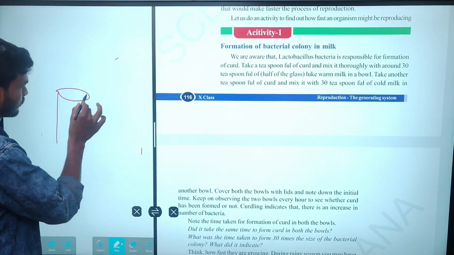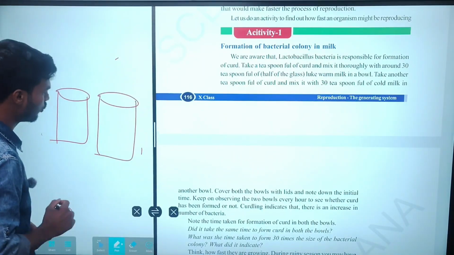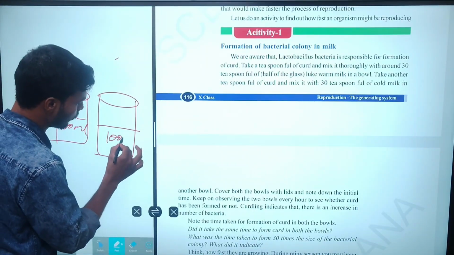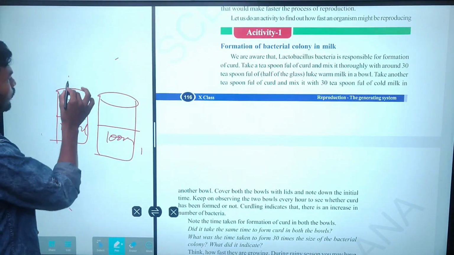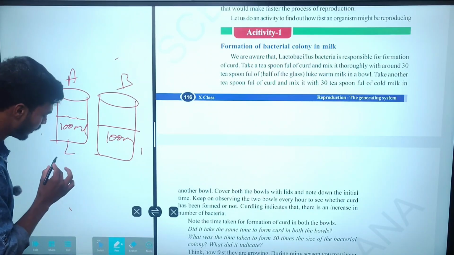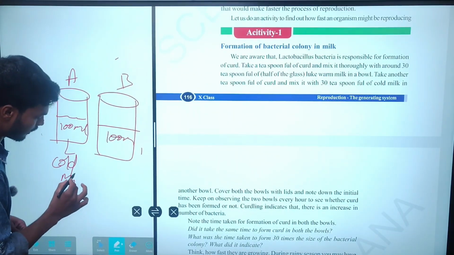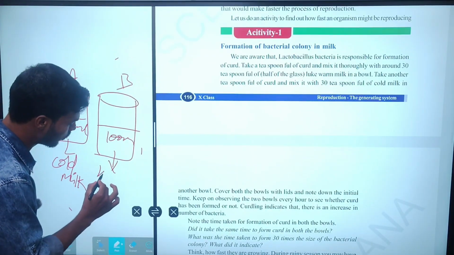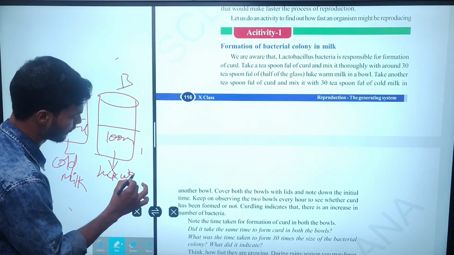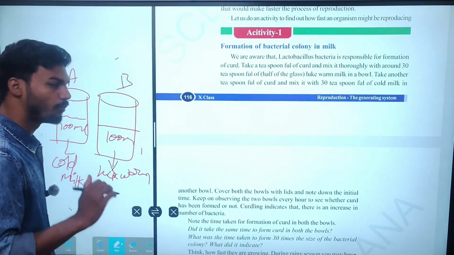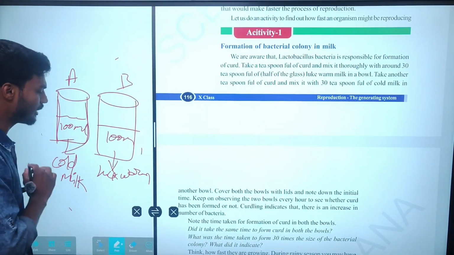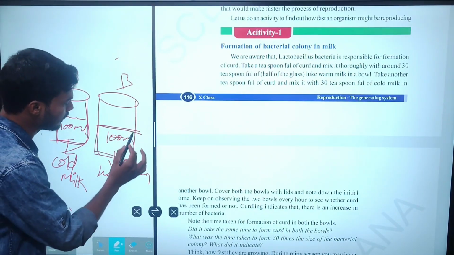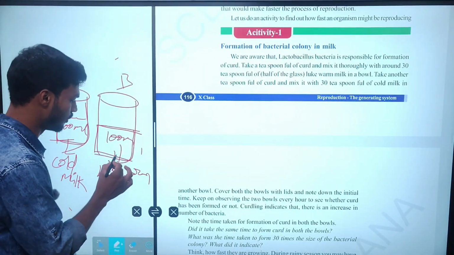So I am taking two bowls, and in both bowls you are pouring 100 ml of milk. The difference is in bowl A and bowl B. In bowl A, you have to take cold milk, the milk temperature is very cold. In bowl B, you have to take lukewarm milk. Clear? So in one bowl I am filling 100 ml of very cold milk, and in another bowl 100 ml of lukewarm milk.